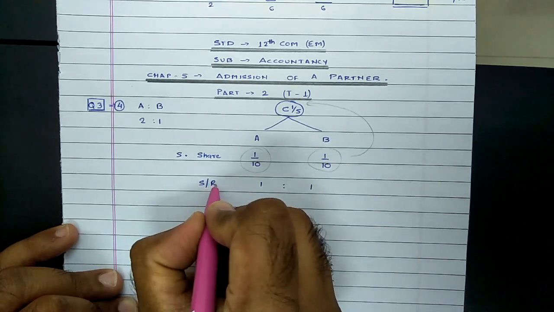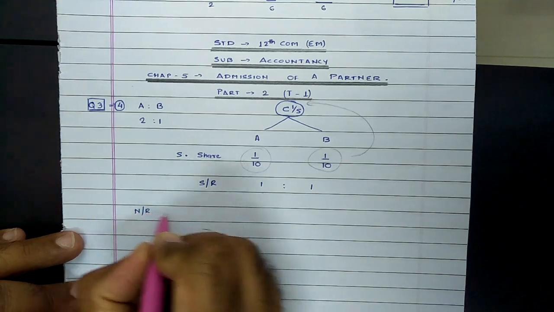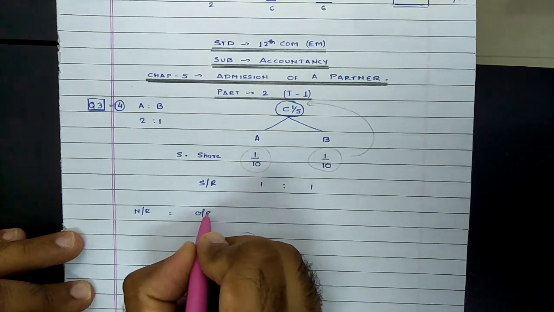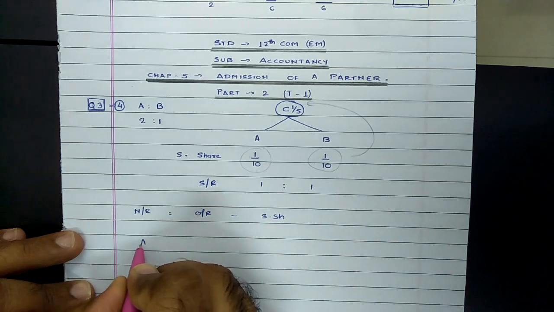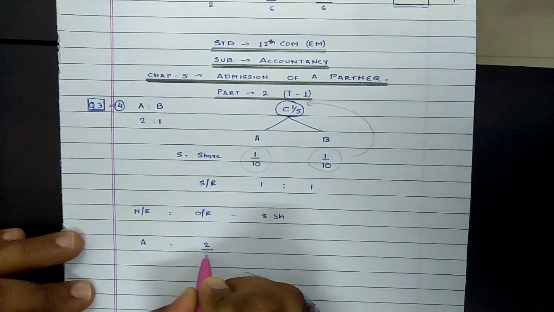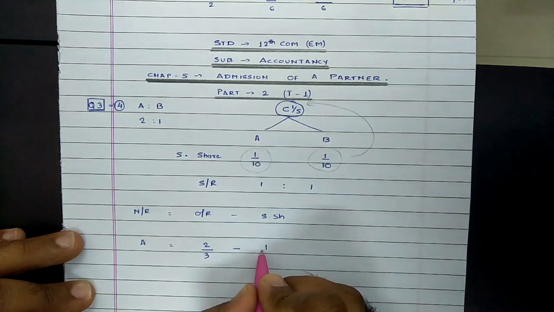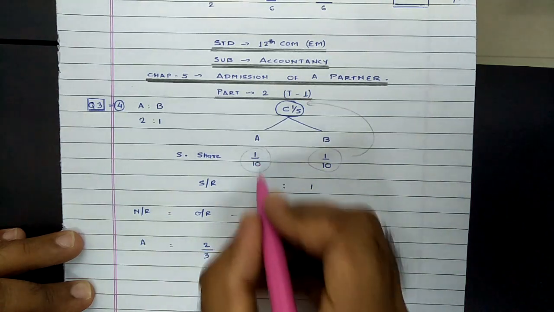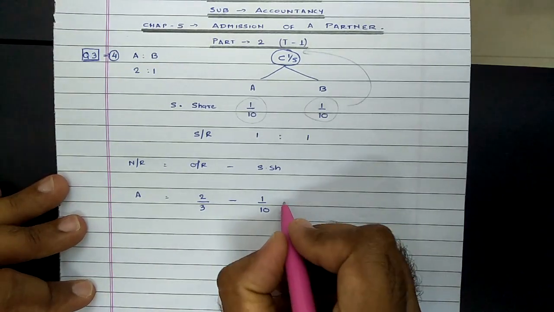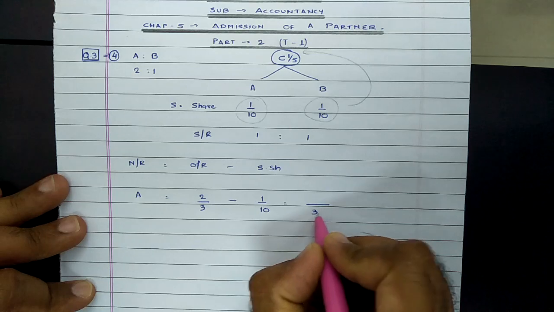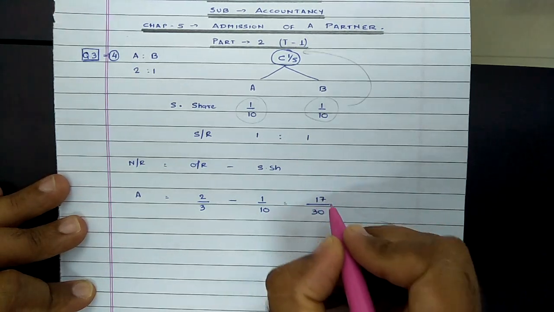Now on this basis, calculation of new ratio. For new ratio, the formula would be old ratio minus sacrificing share. First for partner A. Partner A's old ratio was 2/3, minus the sacrifice made by partner A. Do not apply the sacrificing ratio. We always need to apply the sacrificing share. So on simplification, the denominator LCM comes to 30, so the resulting answer comes to 17/30.